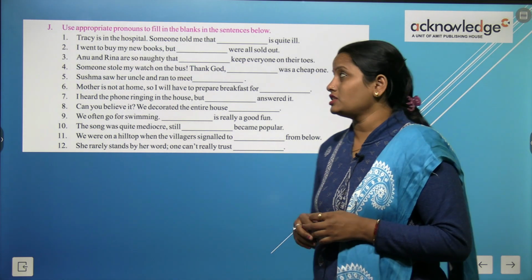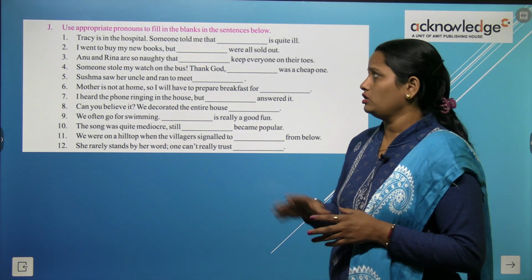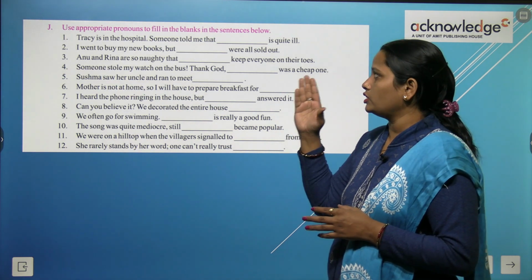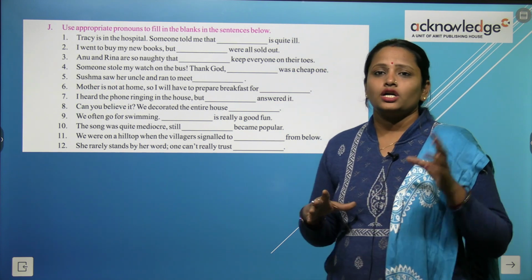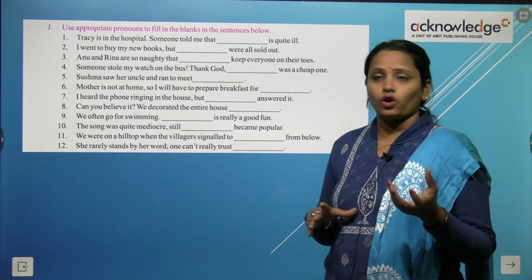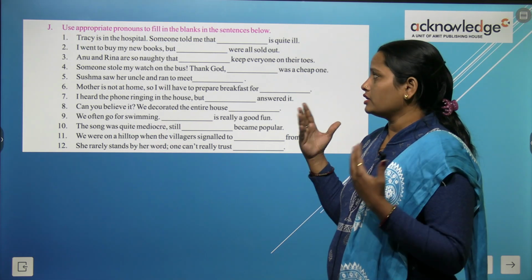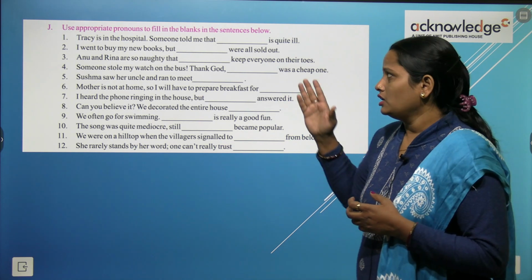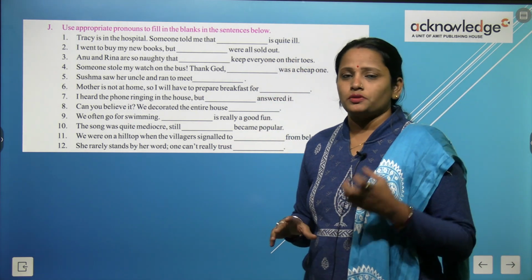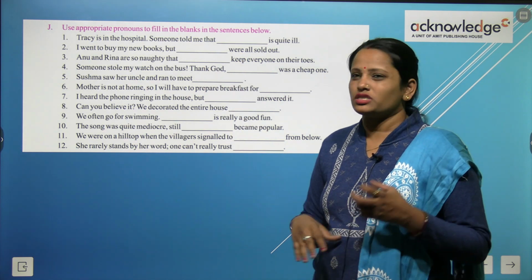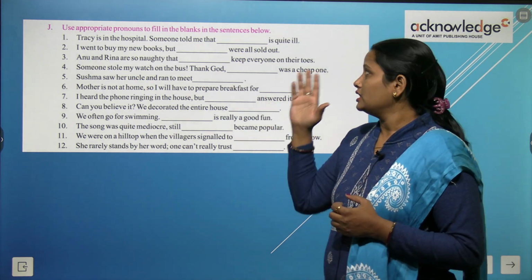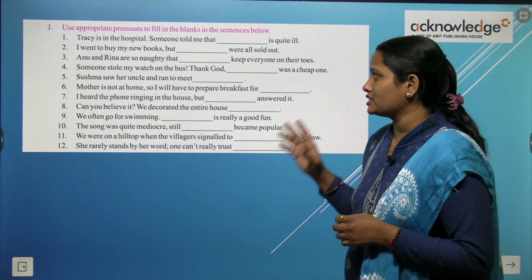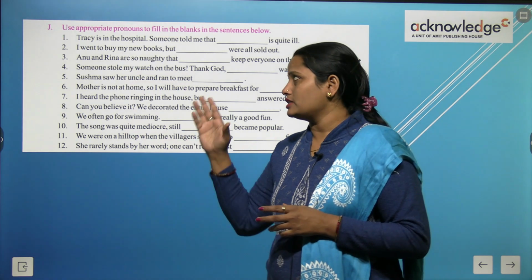Now the next exercise is, in this you have to use the appropriate pronoun to fill in the blanks in the sentences below. Tracy is in the hospital. Somebody told me that dash is quite ill. अब यहाँ पे Tracy hospital में है, तो अब आगे जो sentence लिखा हुआ है, somebody told me that dash is quite ill. Ill means बीमार. तो कौन बीमार है? जो हॉस्पिटल में है. So for Tracy we can use here the pronoun: somebody told me that she is quite ill. So in the first one we are going to write she.